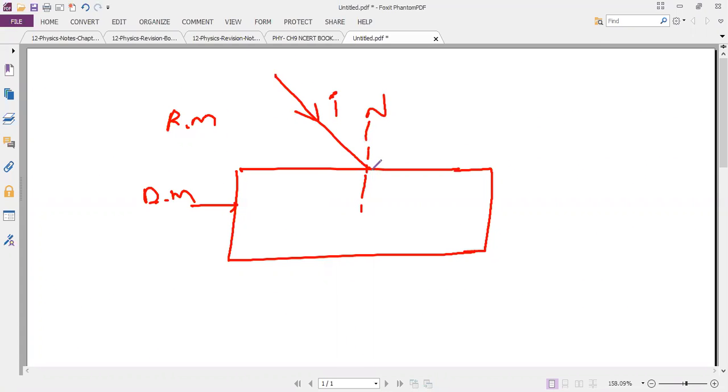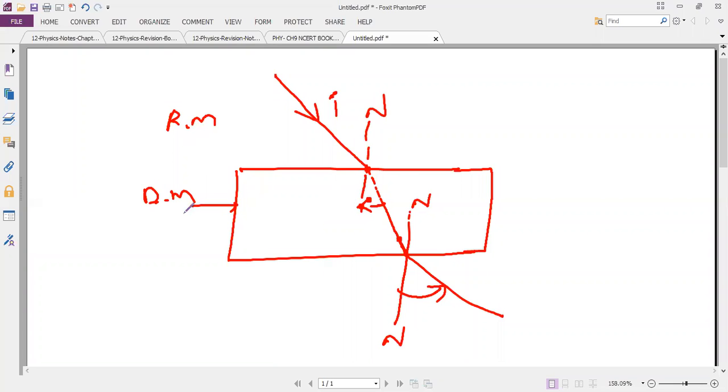Now the speed is decreasing. Speed decreasing means the direction is towards the normal. After it comes out, from denser to rarer medium, what happened? The speed is increasing. Increasing speed means away from the normal. The arrow mark is very important. This is away from the normal. This is towards the normal.